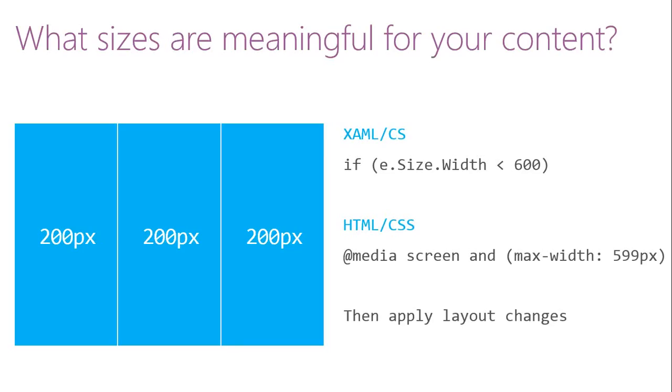Also, let's say you have an application which has 3 or 4 columns, each of 200 pixels. So basically how much size is this application going to take at one time? Screen size is 600 pixels, right? And you don't want to give a user an experience which is less than 600 pixels, because you feel that all of these 3 columns are required for proper display of the content and proper user experience. So what you can do is define it using the e.Size.Width property that I told you before, and fix it as less than 600 or greater than 600.